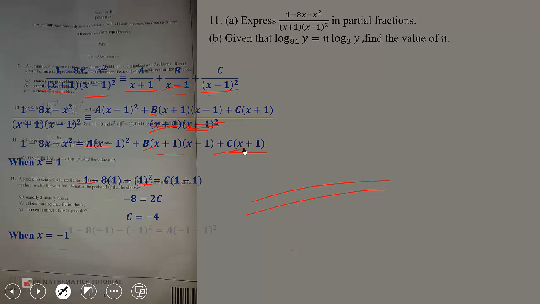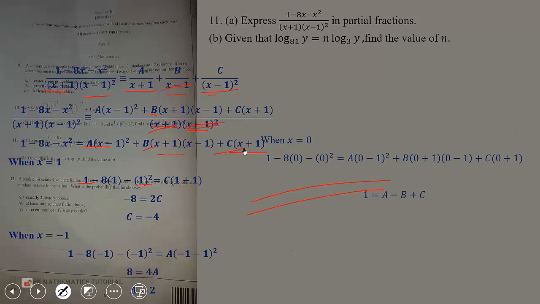So you are left with the a term. So you are going to get positive 8 is equal to 4a. So dividing through by 4, you get a equal to 2. Then also, when x equals 0, we obtain this equation: 1 equal a minus b plus c.